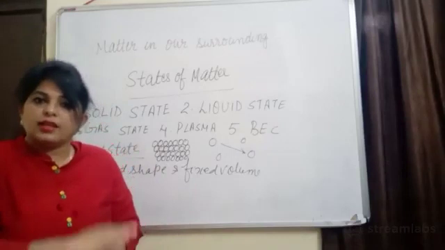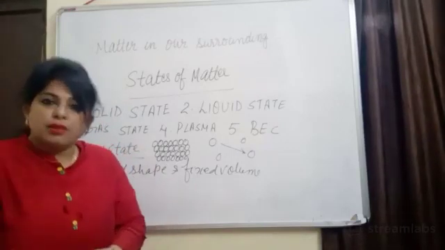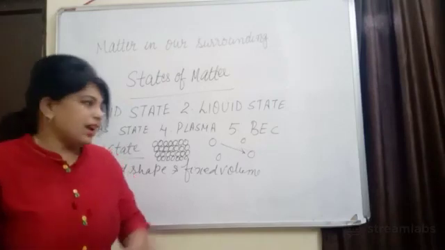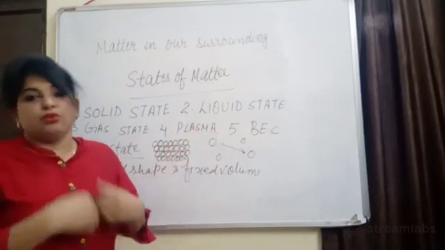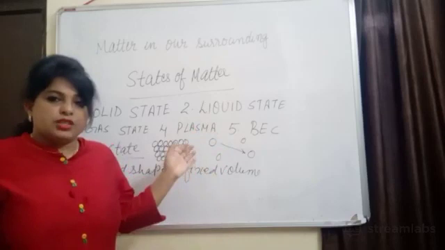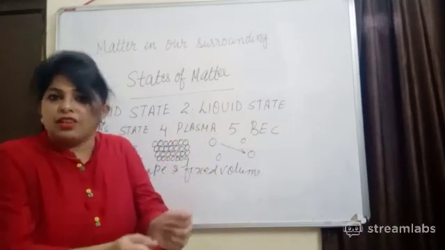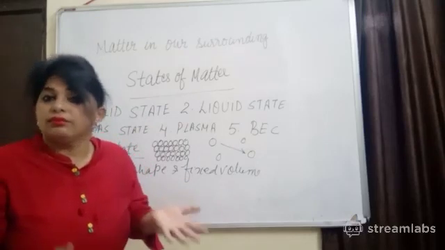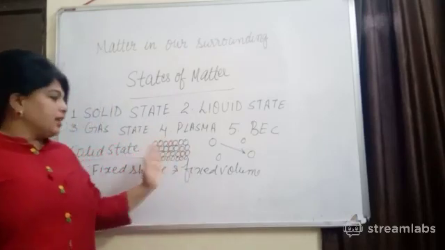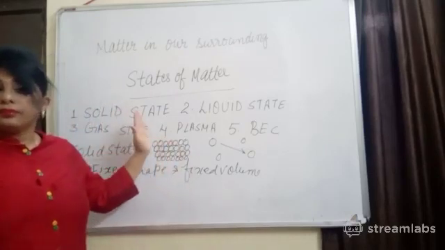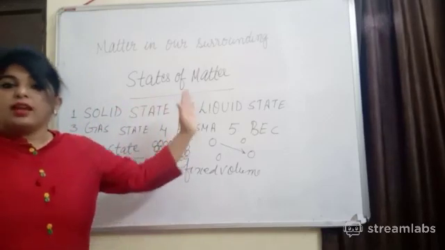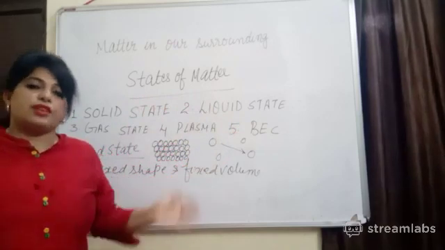So we can say that solids will have maximum free surfaces, liquids will have one free surface, and gases, no chance, zero free surfaces. Since the particles are not close together and don't have a fixed shape, they cannot have any free surfaces. So in solids there are maximum free surfaces, liquids only one, and gases none.